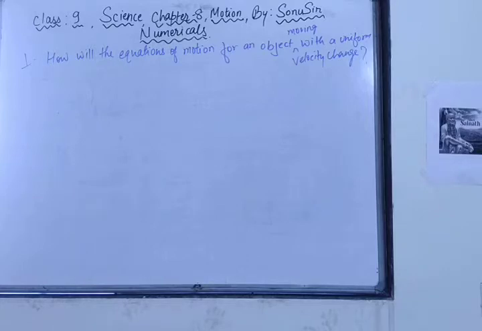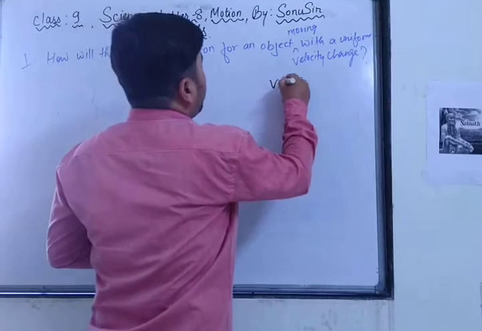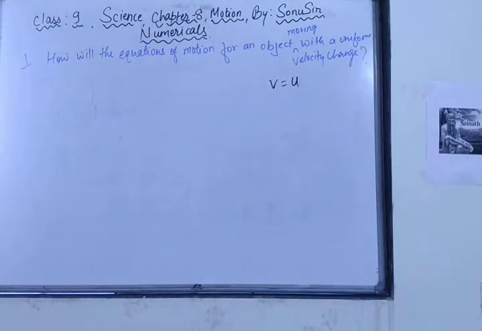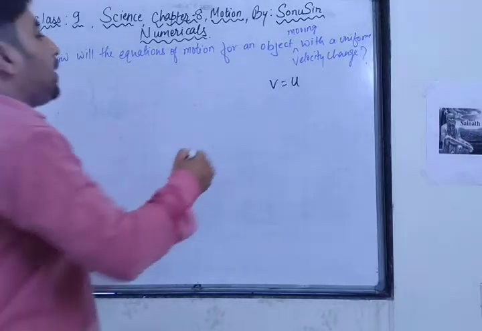The question is asking how the equations of motion will change for an object moving with uniform velocity. What is the meaning of uniform velocity? What do you understand by moving with uniform velocity? If u and v both are equal, right? Why? Because it is uniform velocity. V is equal to u. Initial velocity is equal to final velocity because it is moving always uniformly, and acceleration will be 0.